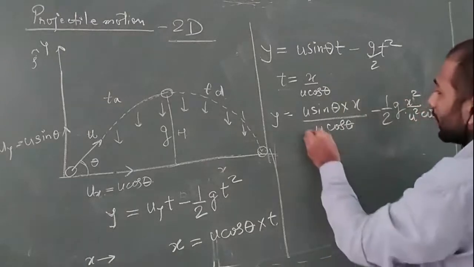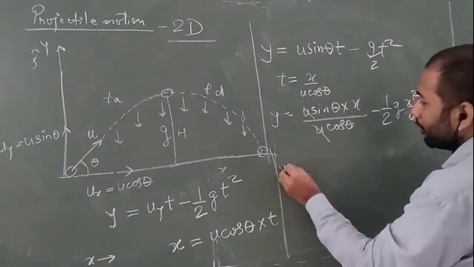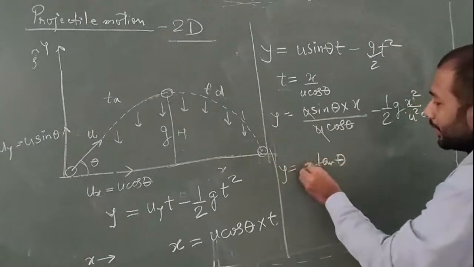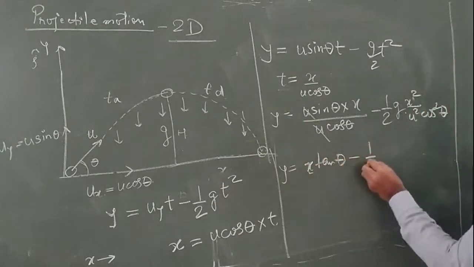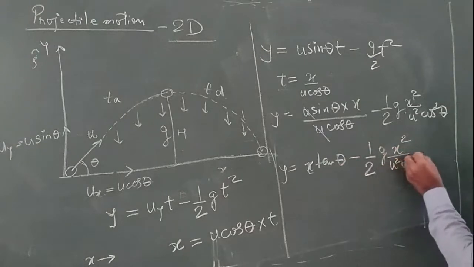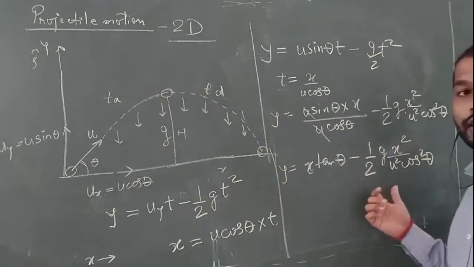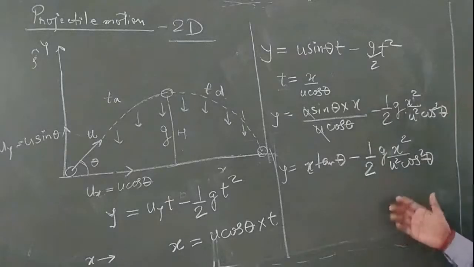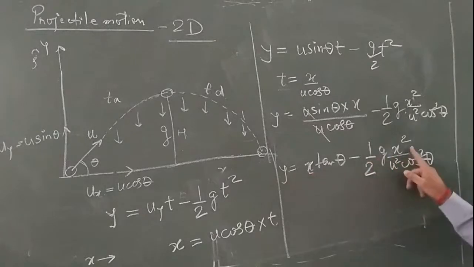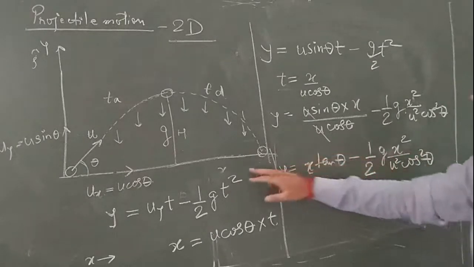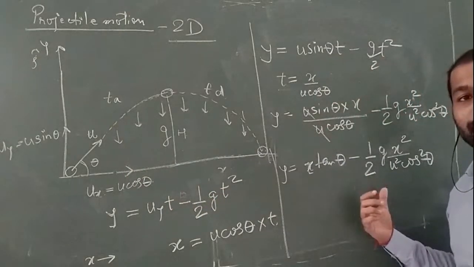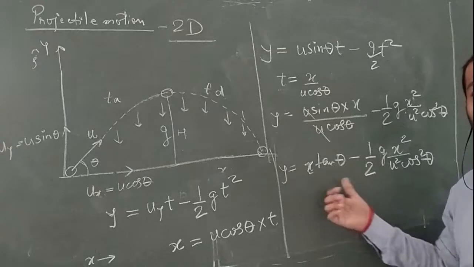All right, so what will cancel out? u and u will cancel out, so we get y is equal to x tan theta, and then minus half g x square upon u square cos square theta. So this is the equation that we are getting for y. Now you know that this is y, this is x, and this is x square. That is the y and x relation we are getting, but there are some terms that make the equation tougher to understand.